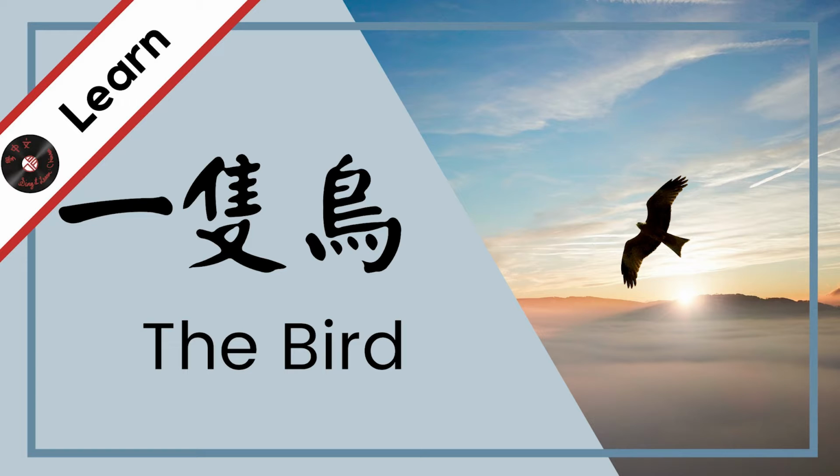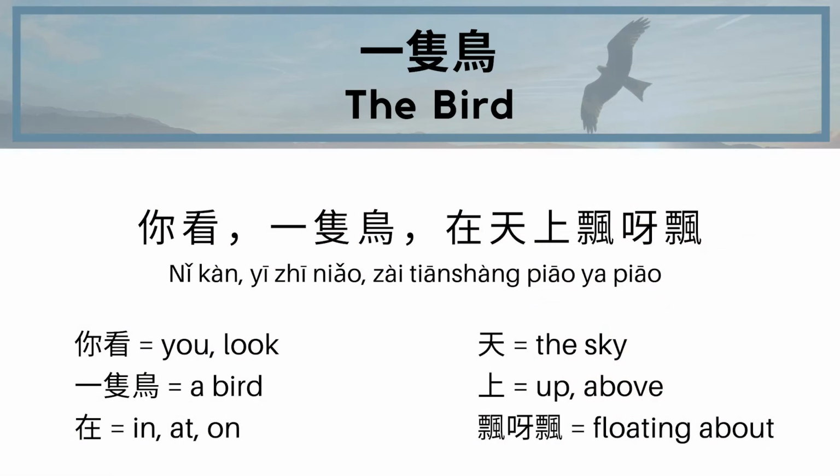In today's video, we are going to talk about 一只鸟, the bird. So we're going to explain the lyrics, what the words mean, etc. So let's just get right into it. This is a very simple little song. There's only 4 lines. And the first one is 你看一只鸟在天上飘呀飘.